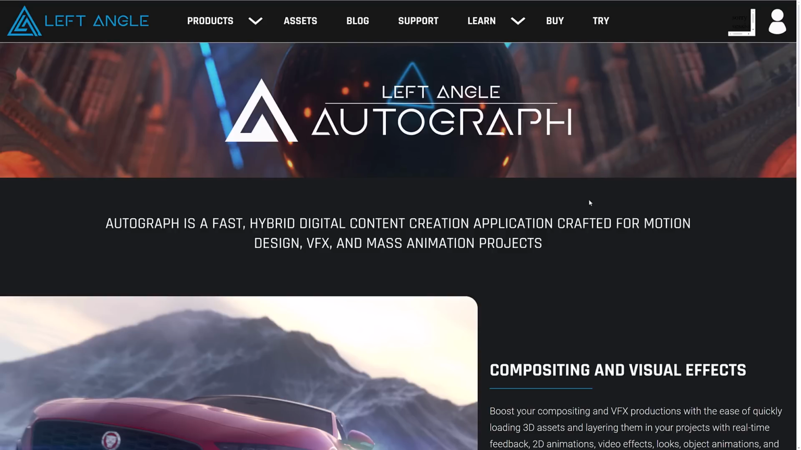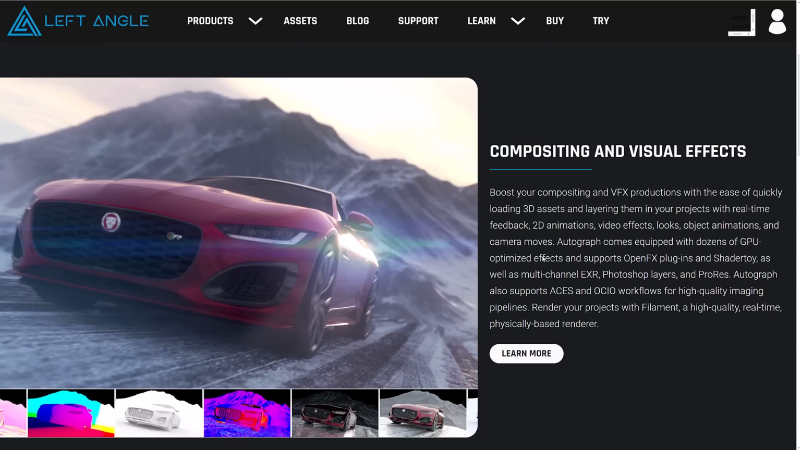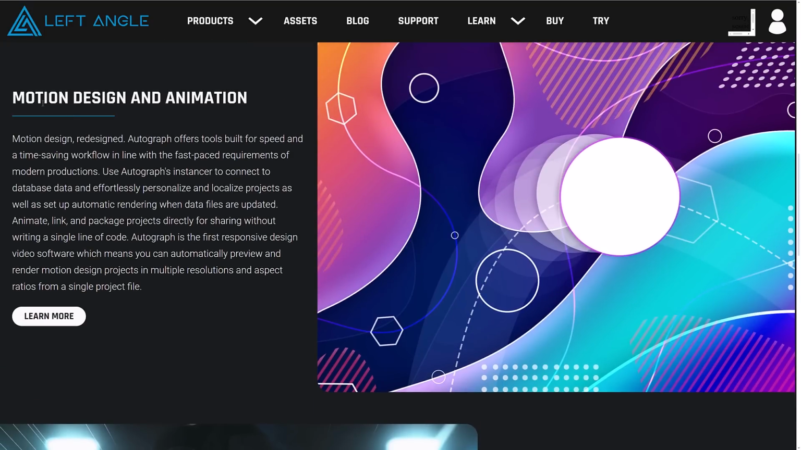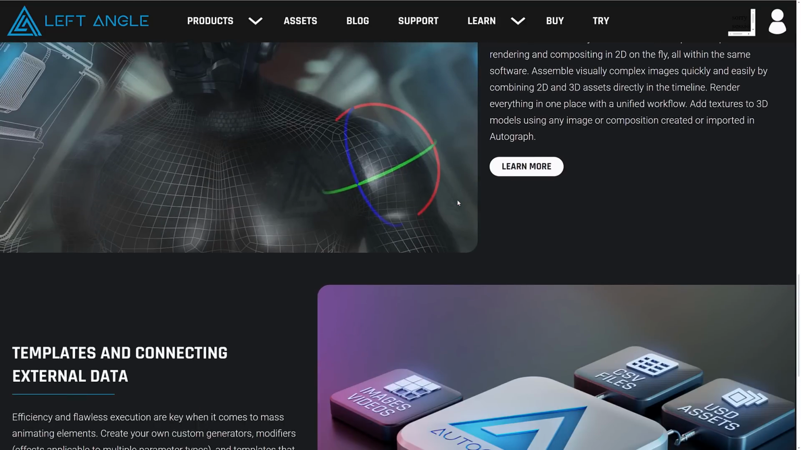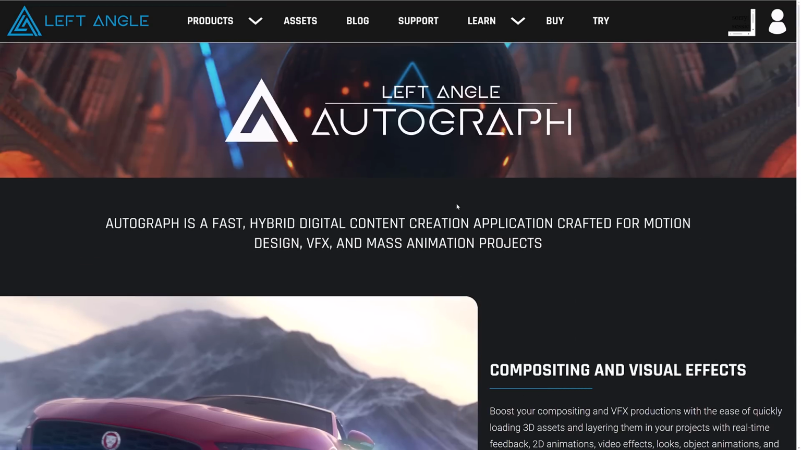I actually have a key and a download and all that stuff to check this one out myself going forward. It is Left Angle's Autograph. This is for VFX work, and I think the big area, where it's After Effects related, is that it has that focus on the motion design and animation side of things that After Effects has. It's aiming as a direct After Effects alternative, and there's not a lot in that particular space. I am meaning to check this one out.